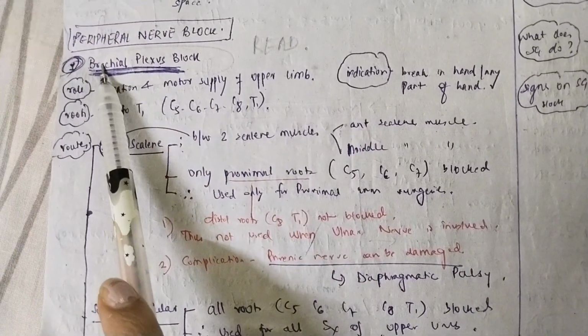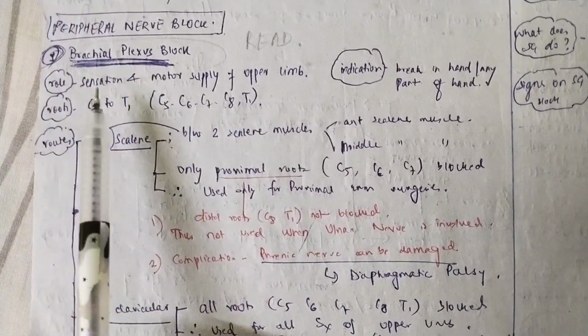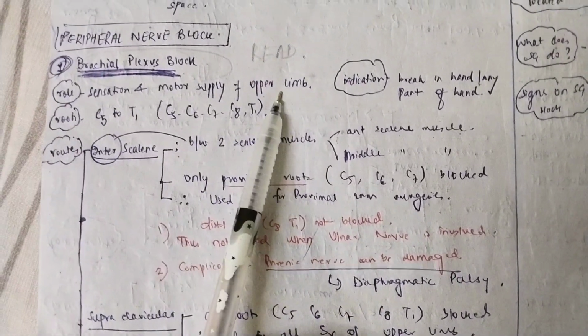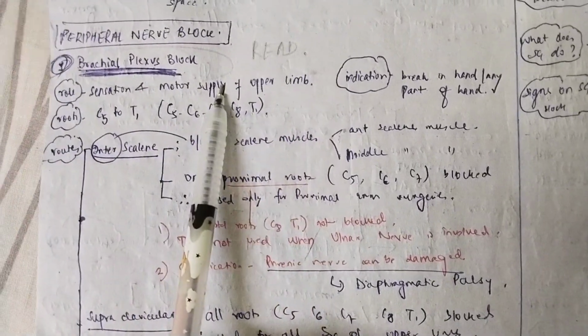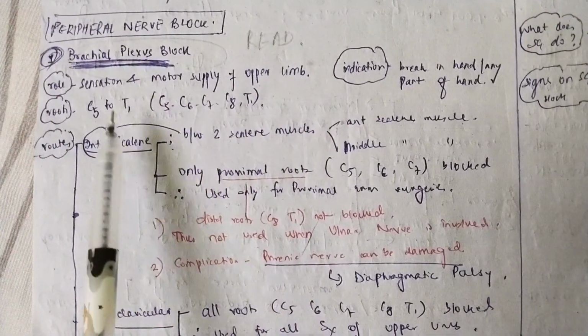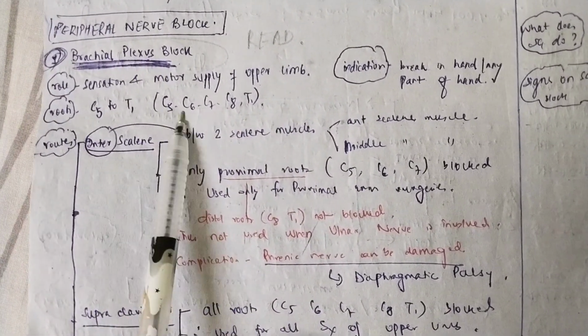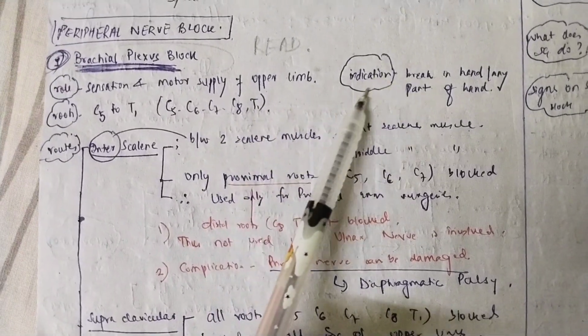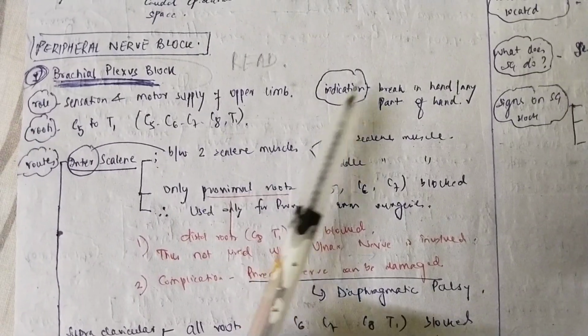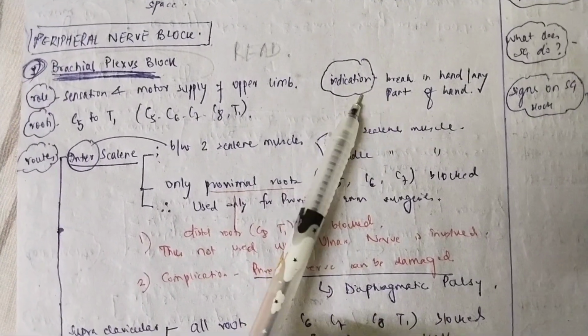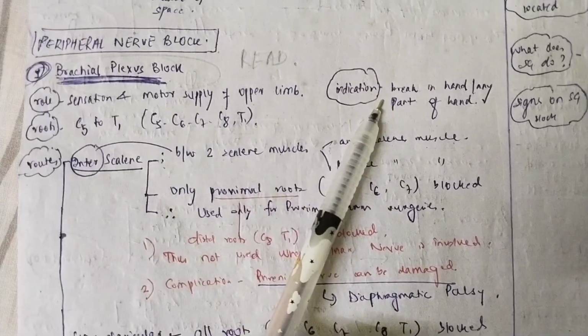Now, what is the role of the brachial plexus? Brachial plexus gives the sensation and motor supply to the upper limb. So that means we are blocking the sensations and the motor supply to the upper limb. What are the roots of the brachial plexus? C5 to T1, that is C5, C6, C7, C8 and T1. And what is the indication of the brachial plexus block? If there is any break in the hand or in any part of the hand, then we give the brachial